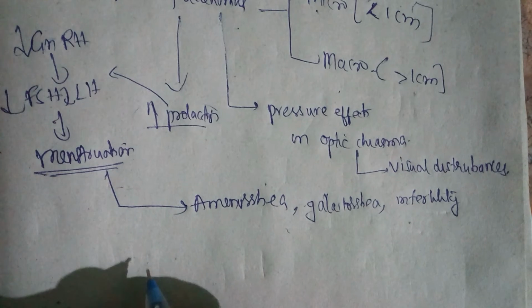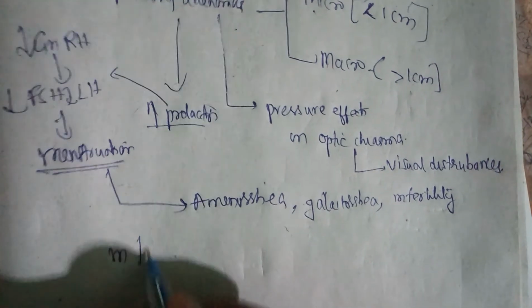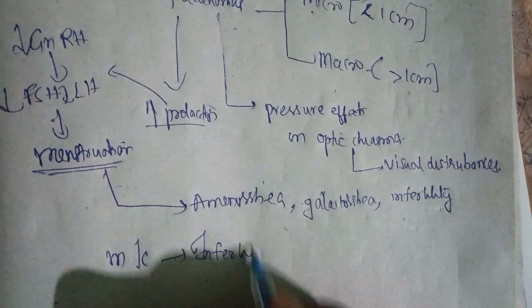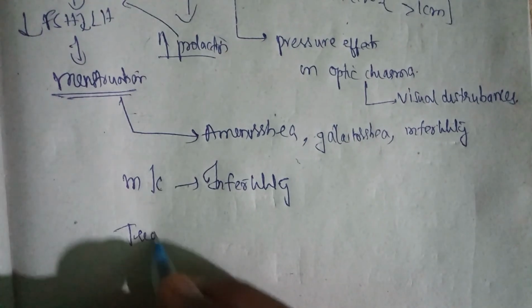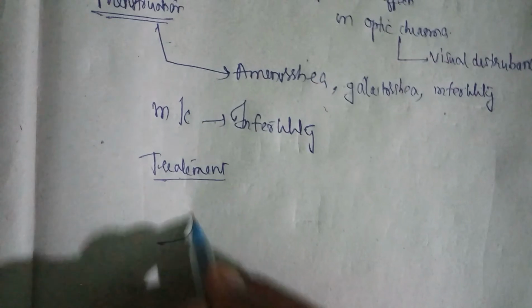The most common presentation of this case in prolactinoma is infertility. The patient will present with infertility. Let's see the treatment, which is different for micro and macro.